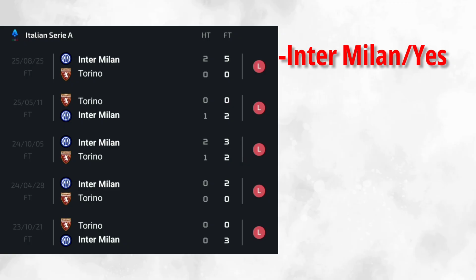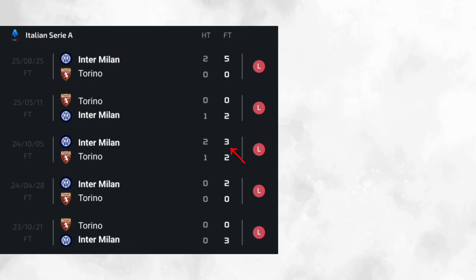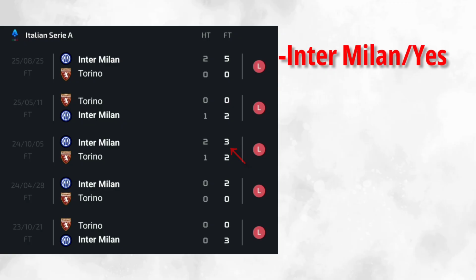And if you check, Inter Milan has been doing the over 1.5. If you check the first match, over 1.5 did apply. Second, over 1.5 did apply. Third, over 1.5 did apply. So you could make a bet. You could maybe say Inter Milan and over 1.5. That's possible here.